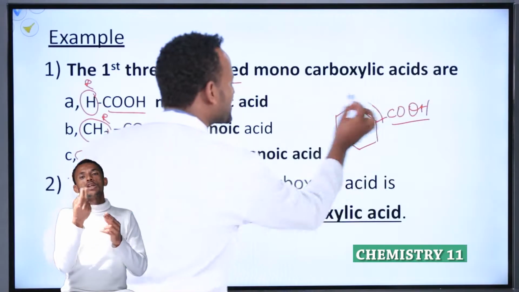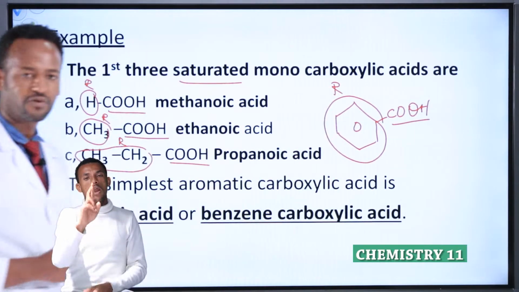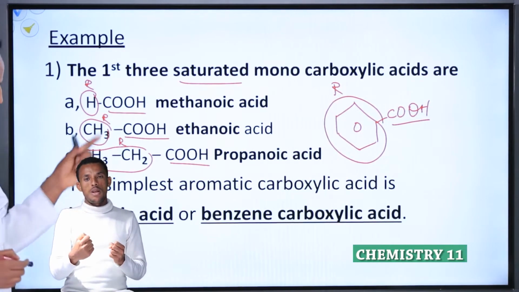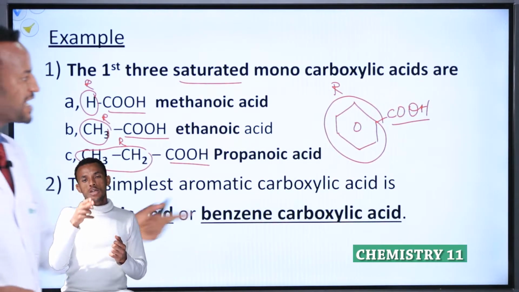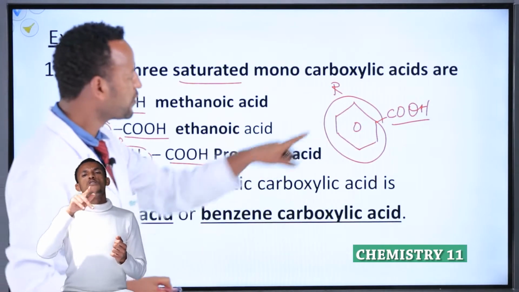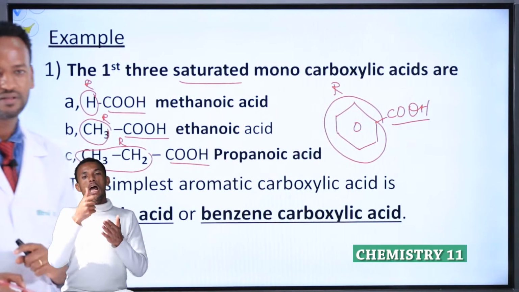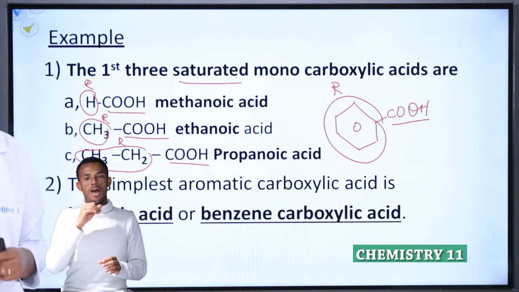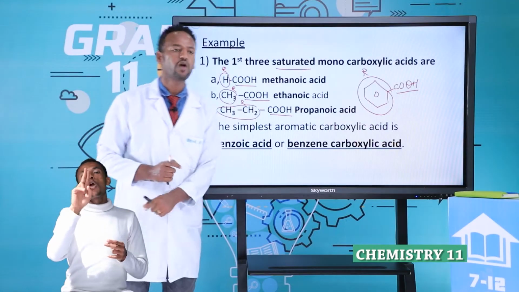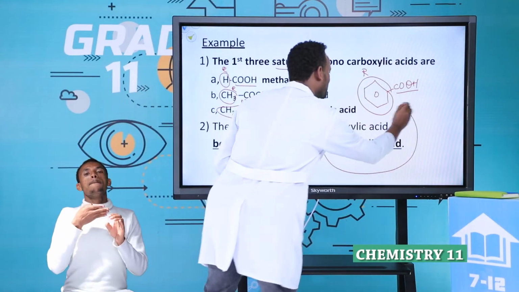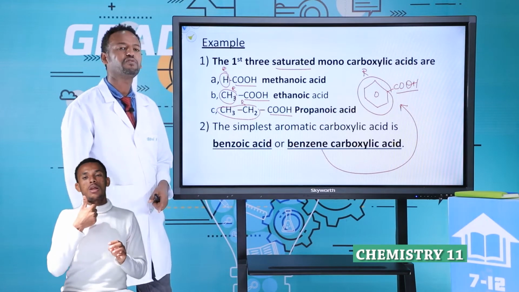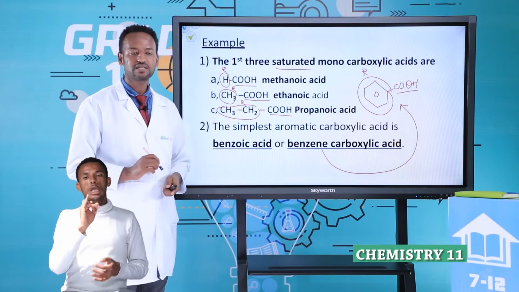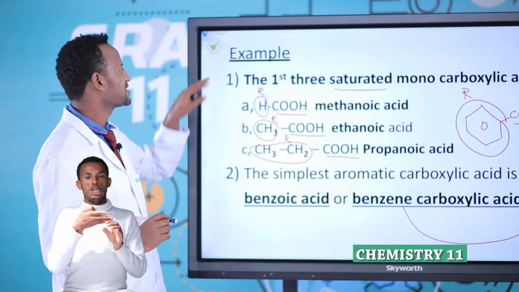In this case, what is R? This is R. Therefore, R can be hydrogen. R can be alkyl, like CH3, CH2, or like a phenyl group. Therefore, in this case R is an aryl group. Now, the name of this one is benzoic acid, the common name, or the IUPAC name is benzyl carboxylic acid. Therefore, the simplest aromatic carboxylic acid is called benzoic acid or benzyl carboxylic acid.